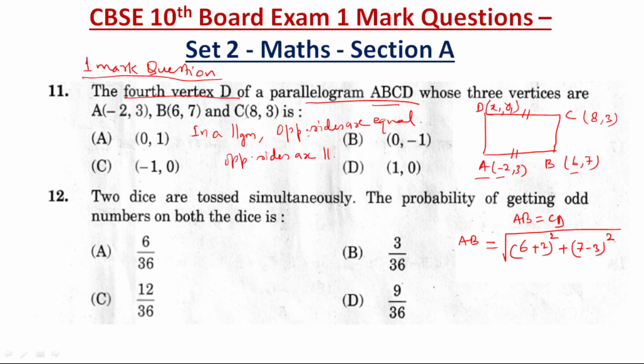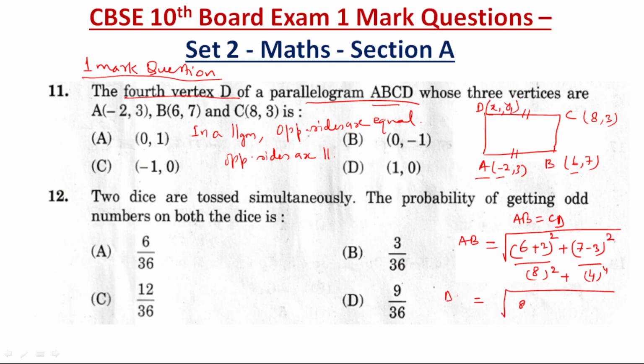So here it has come as 8 and 4, so 8 square plus 4 square. Now just observe CD. CD will also be equal to the root of the distance; because I have taken AB this way, you can write also DC, no problem.